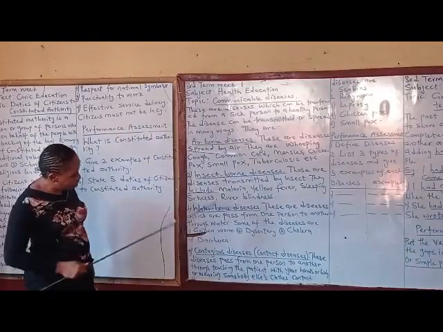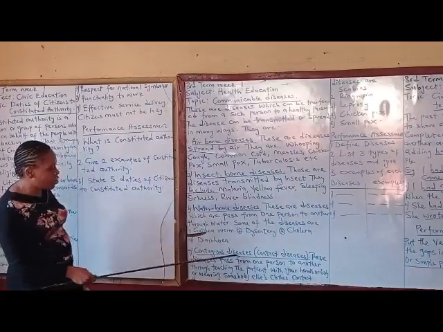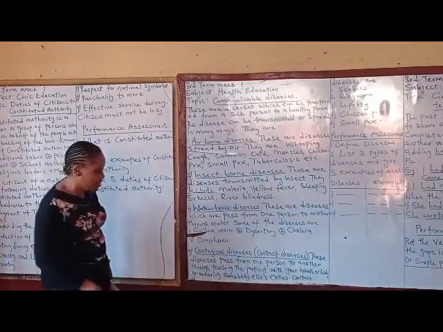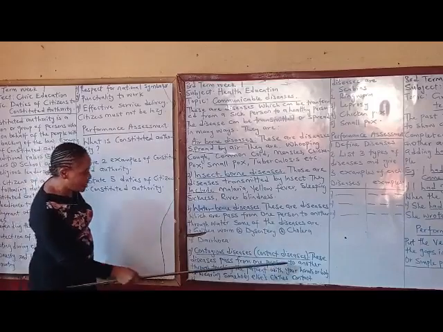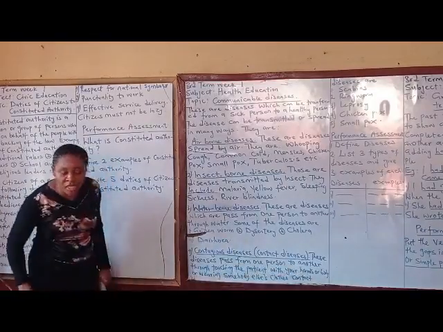Another communicable disease is the contagious disease. You call it contagious disease or contact disease. These diseases pass from one person to another through touching the patient with your hands or body.